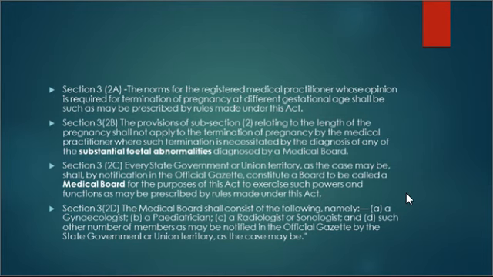Okay, coming to section 3, clause 2d, it says that the medical board shall consist of the following, namely a gynecologist, a pediatrician, a radiologist or sonologist, and such other number of members as may be notified in the official gazette by the state government or union territory as the case may be. So this means that the medical board shall consist of the following people, right? A gynecologist, a pediatrician, someone who is a radiologist or sonologist, and such number of members that will be notified by the official gazette.